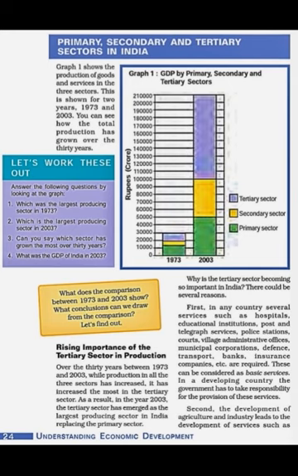So that's why this sector is increasing. Second, the development of agriculture and industry leads to the development of services. If our industry and agriculture, that is the primary and secondary sector, are developing, then the tertiary sector will also grow. How? Because if agriculture and industry develop, then people will demand more transport, more storage facilities, more trade. We have seen this earlier also.